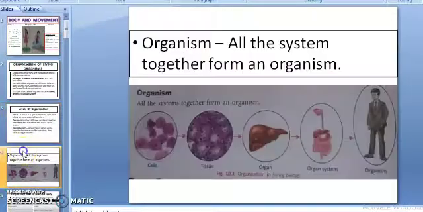Now see organism. All the systems together form an organism. There are different organ systems.